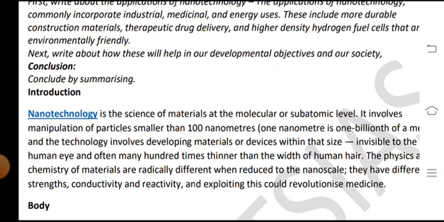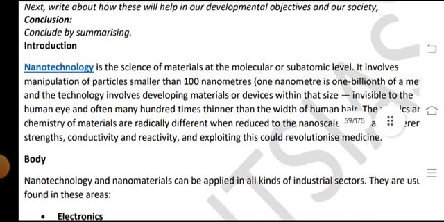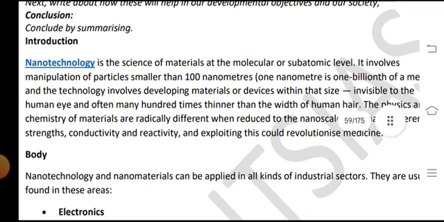Introduction. Nanotechnology is the science of materials at the molecular or subatomic level, and it involves the manipulation of particles smaller than 100 nanometers. One nanometer is one billionth of a meter. The technology involves developing materials or devices within that size, invisible to the human eye, often many times thinner than the breadth of a human hair.